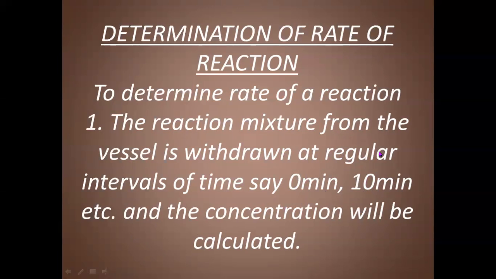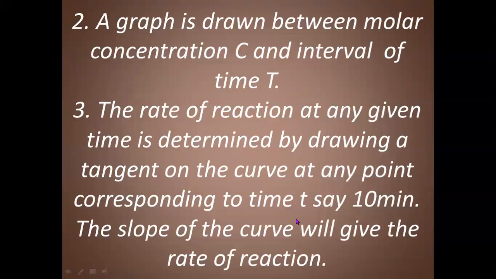So the reaction mixture from the vessel is withdrawn at regular intervals of time, say 0 minutes, 10 minutes, etc. And the concentration will be calculated. How to calculate that? We can use volumetric analysis.